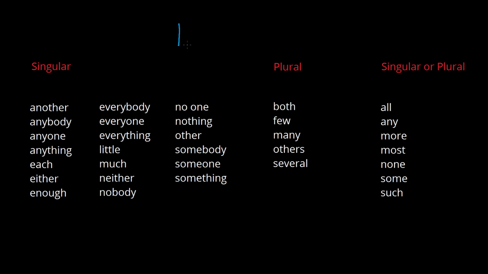Let's talk about indefinite pronouns. Now, this is quite a large category of pronouns, as you can see, although some of them overlap a bit with each other. So if you look at another, anybody, anyone, anything, they all start with any, and that way you can definitely narrow them down quite a bit.